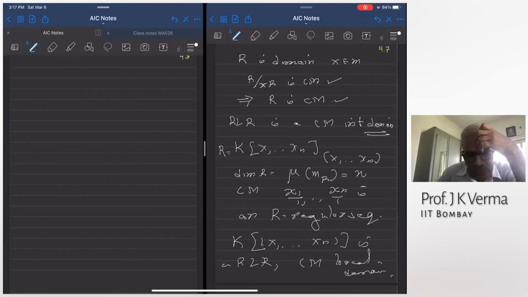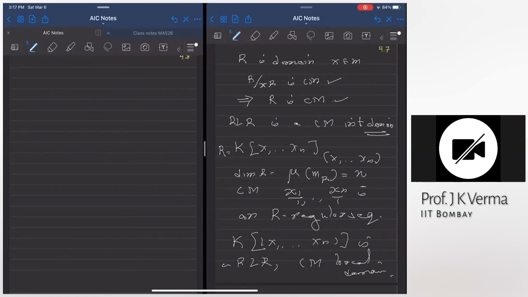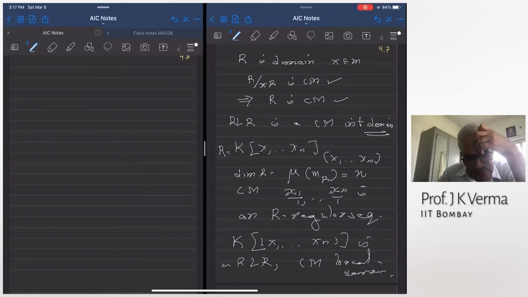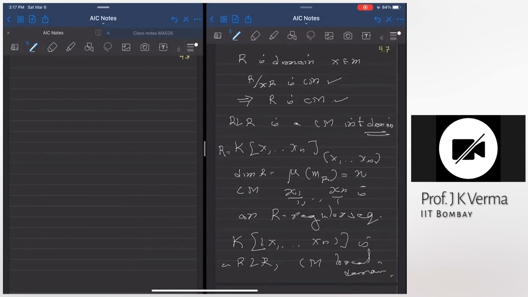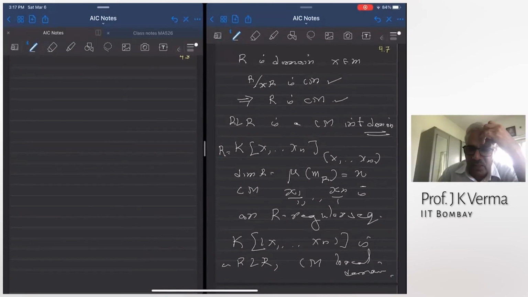And then I use the previous proposition, which says that if you have a local ring and R mod XR is Cohen-Macaulay, then R is Cohen-Macaulay, but for that I need to prove that X is a non-zero divisor. I don't know whether X is a non-zero divisor. So I gave an argument that XR is a prime ideal of height 1, and that forced the ring to be an integral domain. And so X is a non-zero divisor and R mod XR is Cohen-Macaulay, and therefore R is Cohen-Macaulay. Okay, is this clear? Yeah, it's a delicate argument, but it produces a big class of local rings which are Cohen-Macaulay.